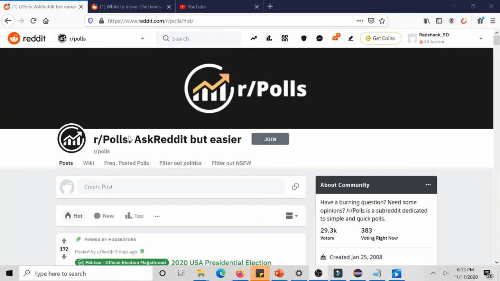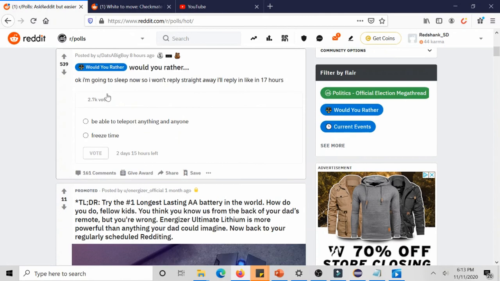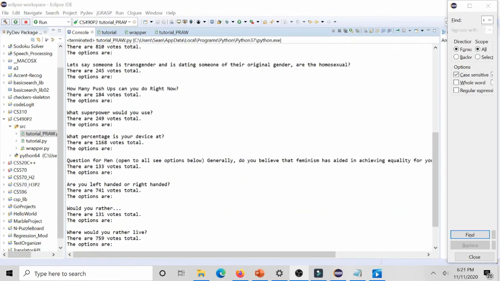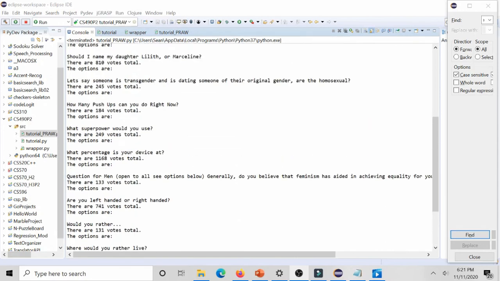Just to know what we're looking at, if we go to this subreddit, polls, we will see that the submissions are all these mini polls that users can take part in with a title, total number of votes, and we can access the votes for each one. Now that we have this information, the typical thing to do, especially in web scraping, is to store it in some CSV file, but that's out of the scope for this video.